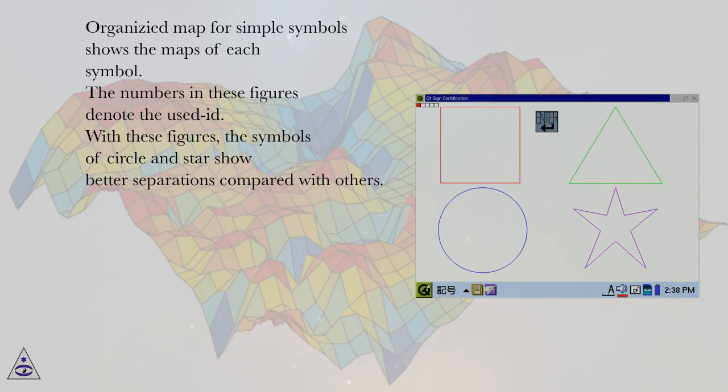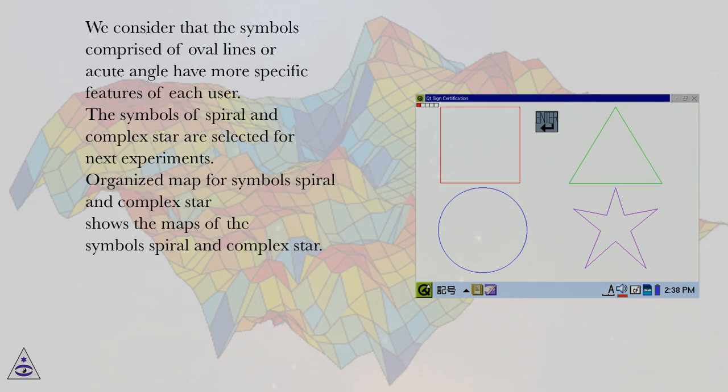Organized map for simple symbols. Shows the maps of each symbol. The numbers in these figures denote the user ID. With these figures, the symbols of circle and star show better separations compared with others. We consider that the symbols comprised of oval lines or acute angles have more specific features of each user. The symbols of spiral and complex star are selected for the next experiments.